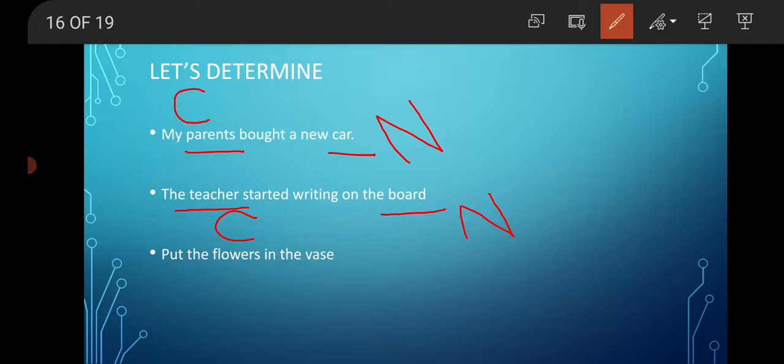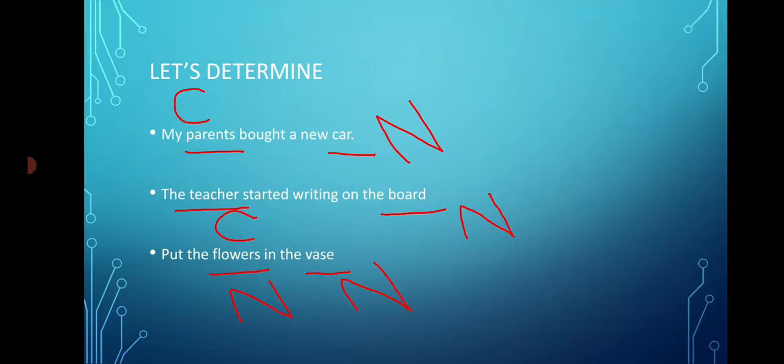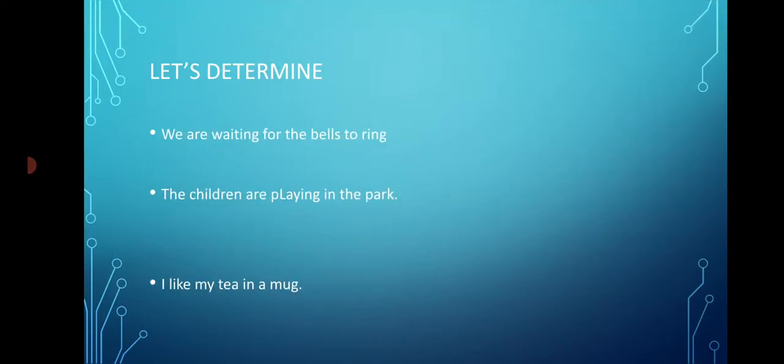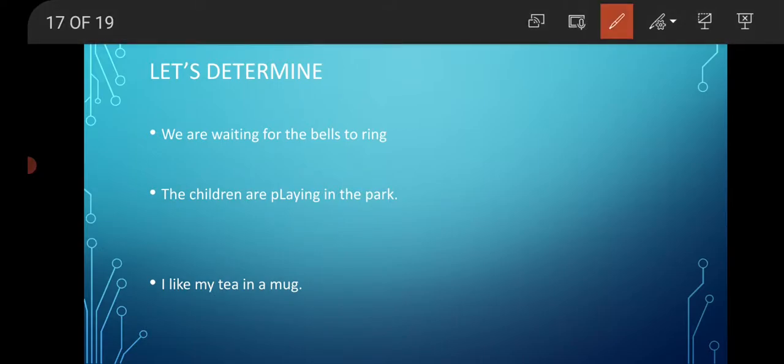Put the flowers in the vase. Flowers and vase. Flowers, non-living thing, neuter gender. Vase, non-living thing, so neuter gender. Okay. We are waiting for the bells to ring. Here again, what are the nouns here? Common nouns. Bells. Bells, non-living thing, so neuter gender.